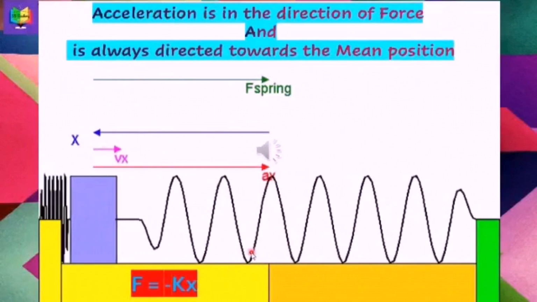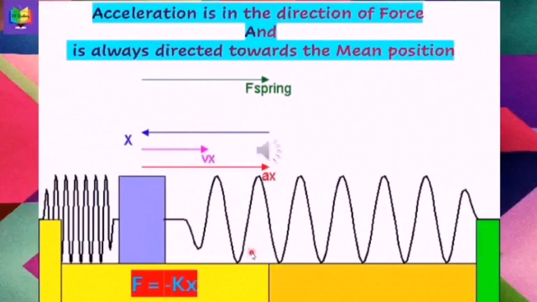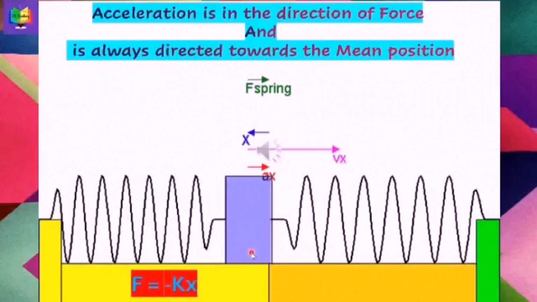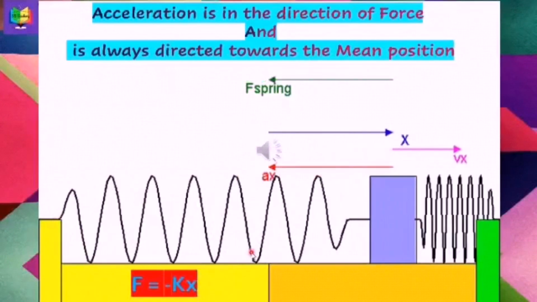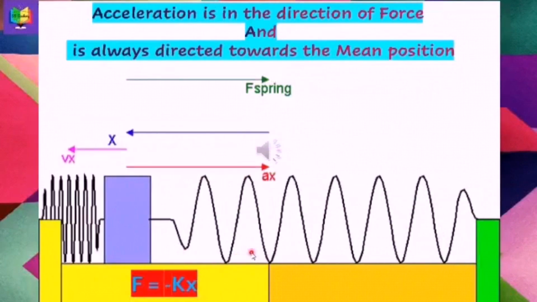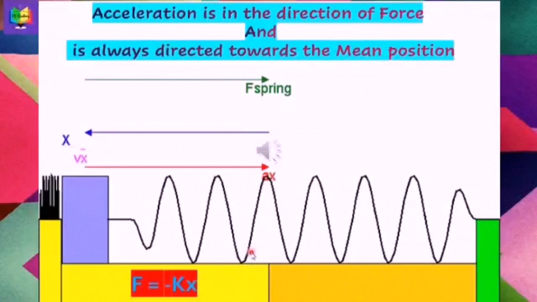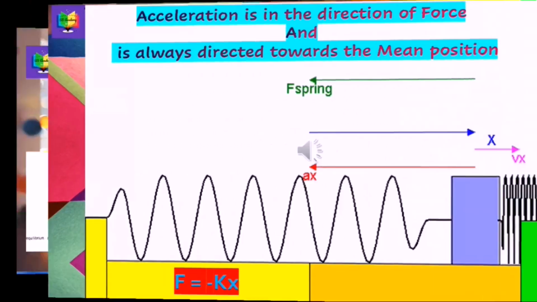This negative sign indicates that acceleration is in the direction of force and is always directed towards the mean position. We can also see this from the arrows. You can see arrows indicate the direction of force and displacement and acceleration as well. So it is very much clear that force and acceleration are always directed towards the mean position.